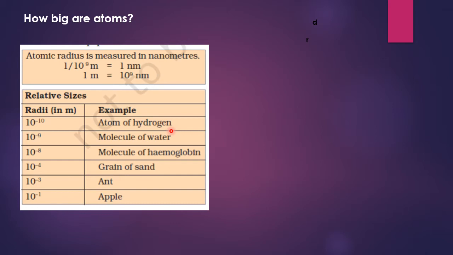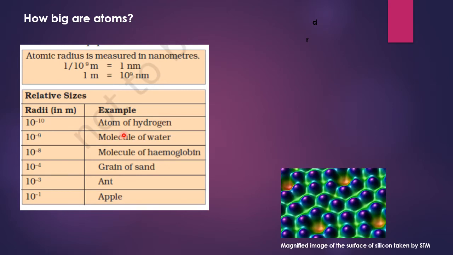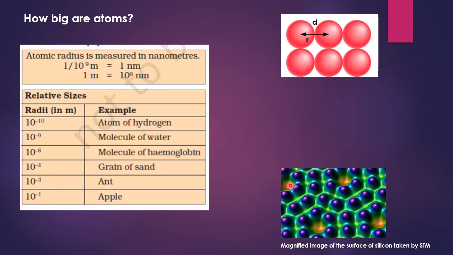When it is so small, how can we measure the diameter and radius of the atom? Before measuring the radius of an atom, let me show you the magnified image of the surface of the silicon taken by scanning tunneling microscope. It gives you a magnified image of the surface of silicon and you can see the arrangement of the atoms over there.